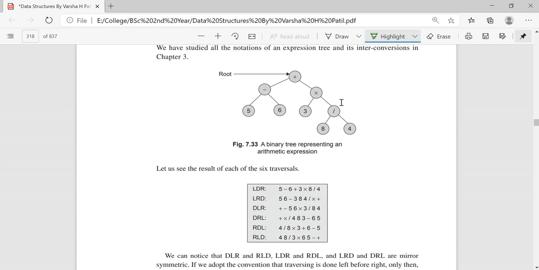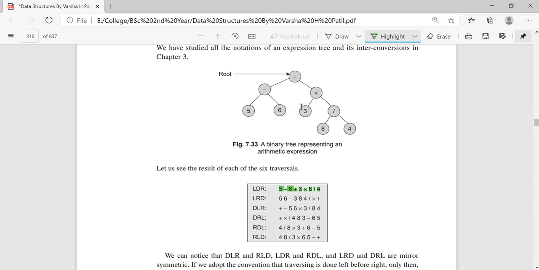Nowhere do you have to revisit a node a second time. That is the reason we always visit the left node first, next the data node, and next the right node. This is what left, data, right traversal results in. Next, left, right, data: left 5, right 6, data minus.